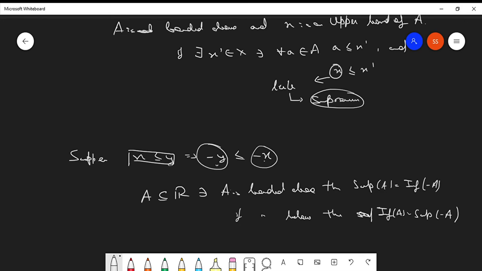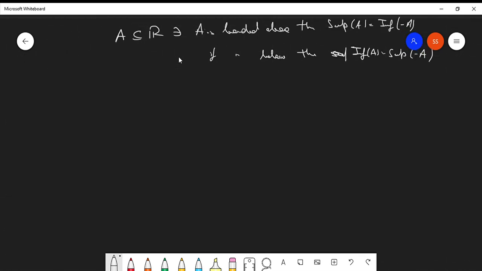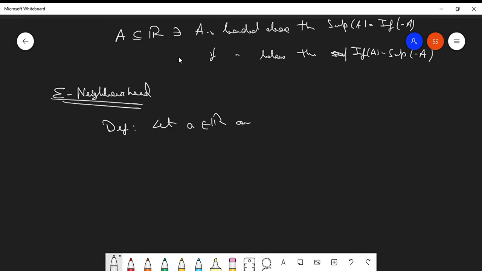Now let's see the concept of the epsilon neighborhood. So what does the epsilon neighborhood concept say? The definition is like this: let a belong to the set of all real numbers and epsilon be greater than 0.